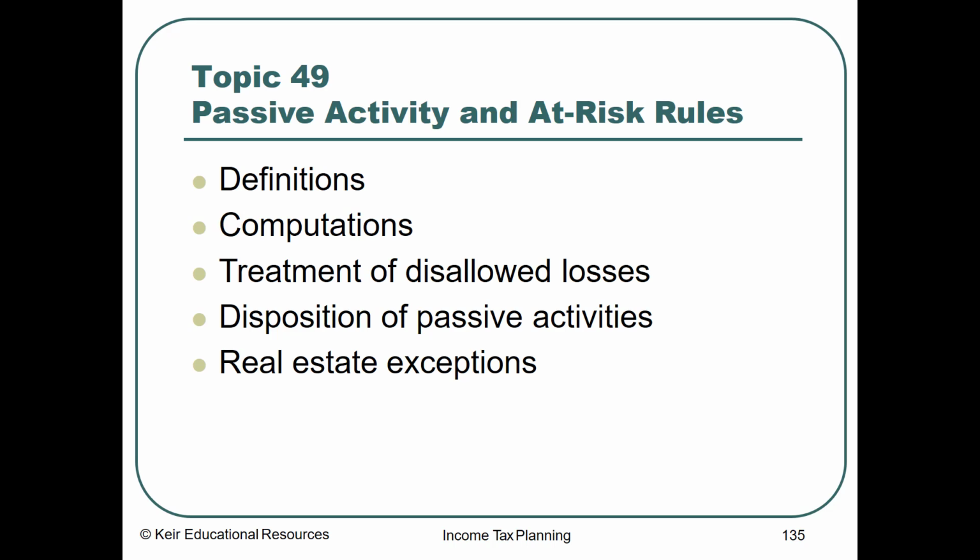So chapter 49, topic 49 talks about passive activities and at-risk rules. This is important when you're thinking about tax planning because passive activities can only offset other passive activities. So we're going to talk about the definition of passive activities and the at-risk rules. We're going to talk about computations, treatment of disallowed losses, disposition of passive activities, and real estate exception.